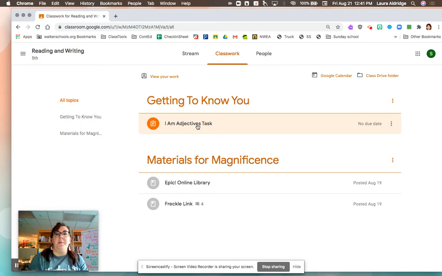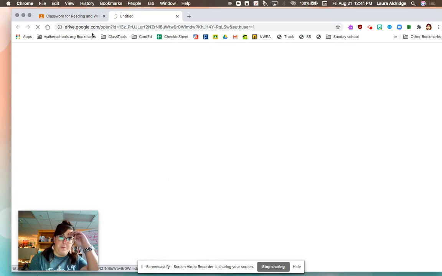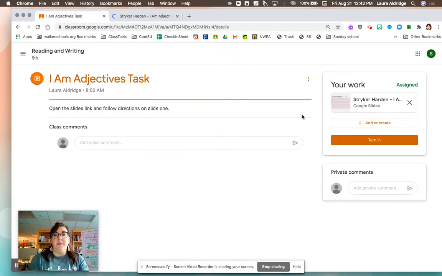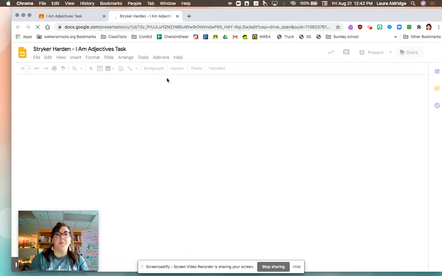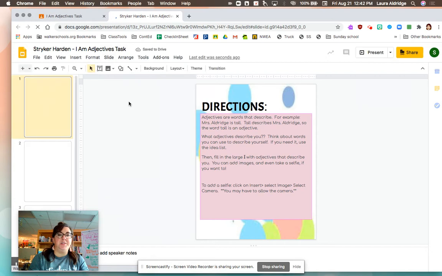So I'm going to open up my I Am Adjectives Task. I'm going to view the assignment. Oh, I'm not going to view the assignment. I'm going to go back. I'm going to view the assignment so that I make sure that I know where to turn it in. And I'm going to open the slides link and follow directions on slide 1. So when I click on my link, it opens up the I Am Adjectives task.